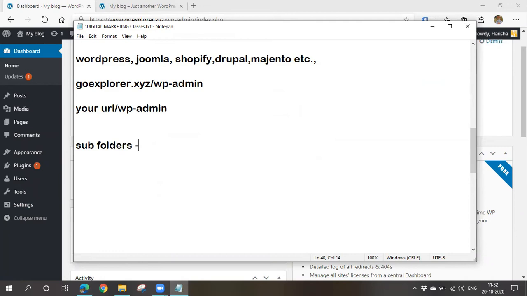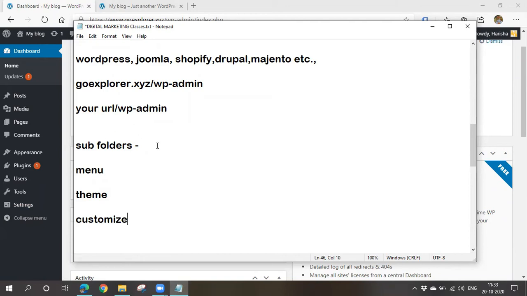Okay, next we'll be going for creating a menu. The next thing will be applying a theme, which is look and feel. Theme is nothing but a look and feel. How should our website look? The design of our website and all. Next thing is customize. Customize means we'll be changing some things, we'll be updating some things.